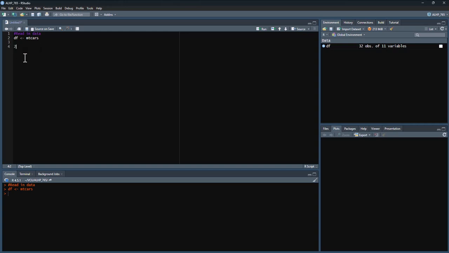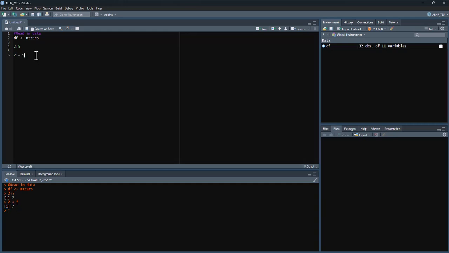For example, if we wanted to test this theory, we could do 2 plus 5 and run that, and down here in our console, it says 2 plus 5 is 7. But we could also do 2 space plus space 5, highlight that, run that, look down here, and it's still 7.